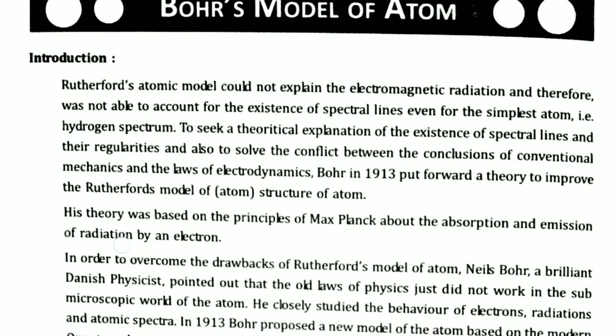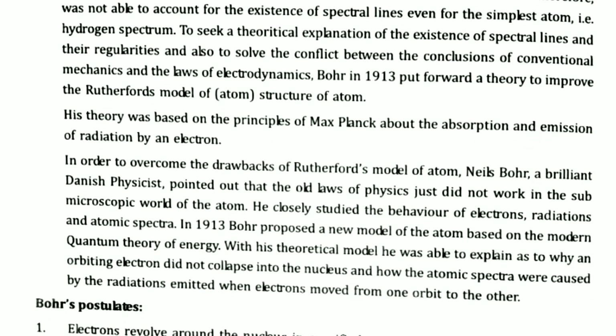This information is not given by the previous atomic models. To overcome those drawbacks, Bohr proposed Bohr's atomic model. The theory is fully based on Max Planck's quantum theory. So energy is quantized. Hence we say that energy is equal to h nu, and mvr is equal to nh by 2 pi.